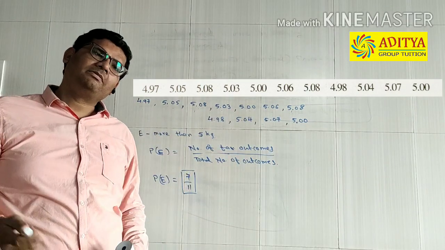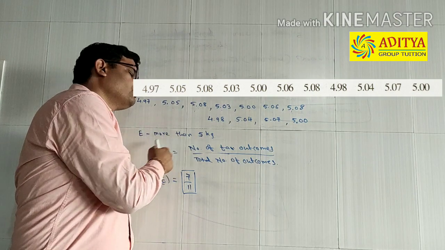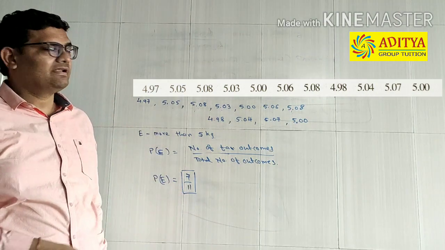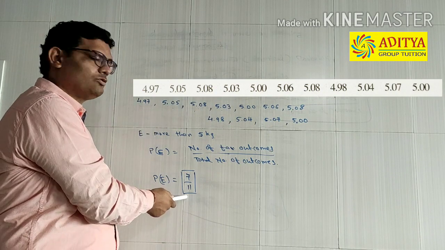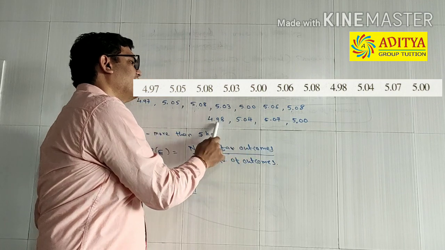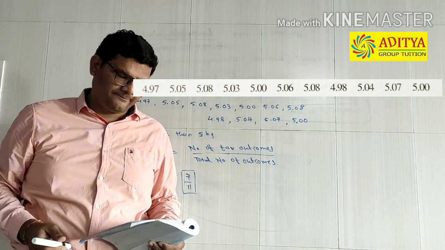So there are 7 favorable outcomes, 7 outcomes which are favorable to our event. Divide by total numbers of outcomes. In the question it is already given that there are total 11 bags: 1, 2, 3, 4, 5, 6, 7, 8, 9, 10, 11. You can count it as well.